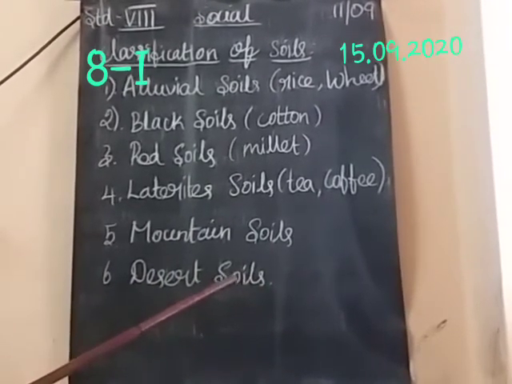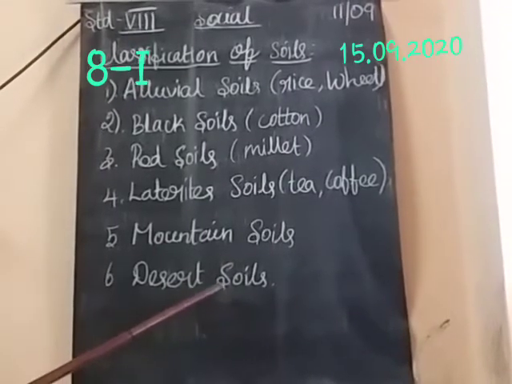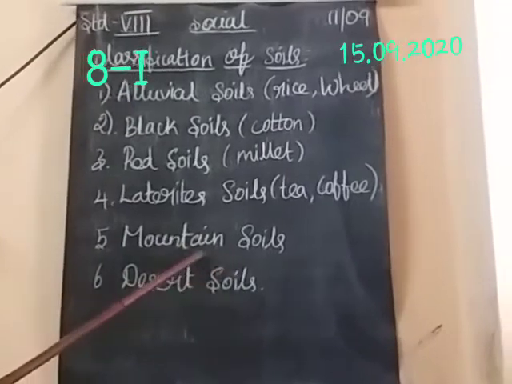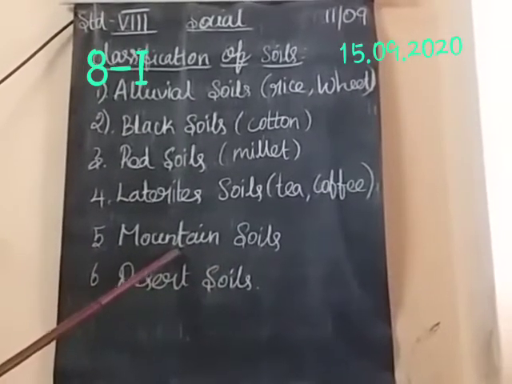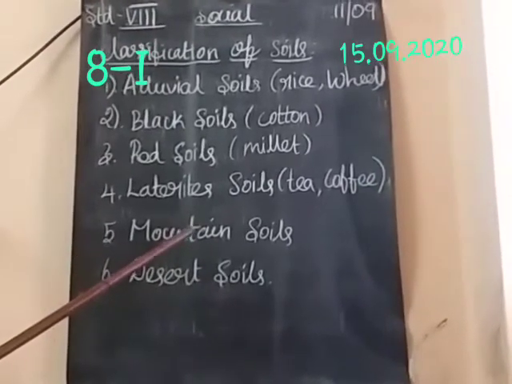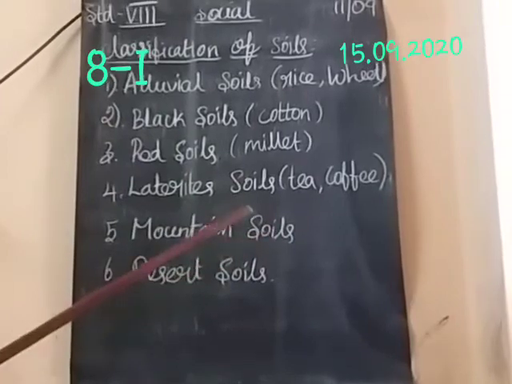Soils in these regions are thin and acidic. However, the characteristics of soil differ from region to region based on the altitude. So mountain soils are not the same in all places.